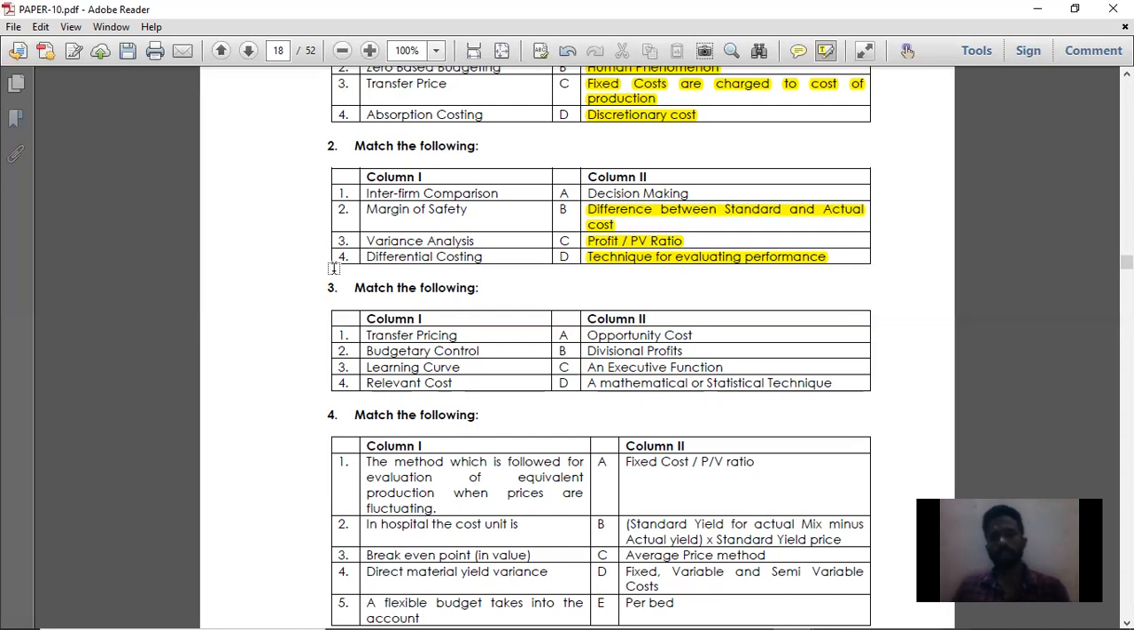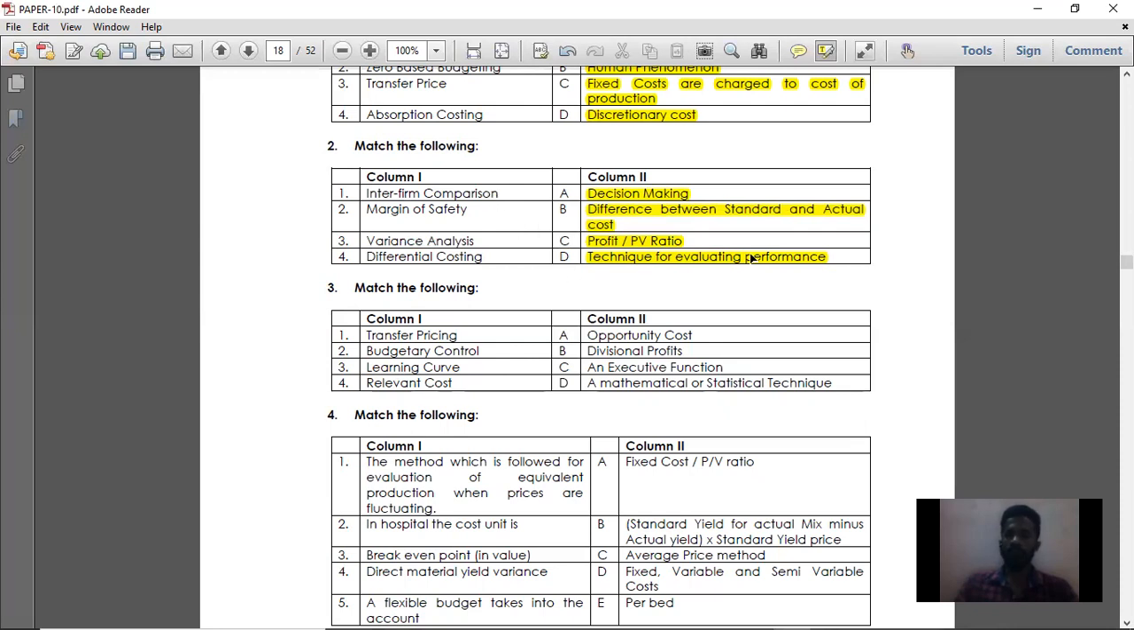By evaluating 2 alternative courses of action, you are taking a decision. The best example for differential costing is make or buy decision, whether to make the product or buy the product from the outside market. That is, make or buy decision is differential costing. So decision making is the differential cost.